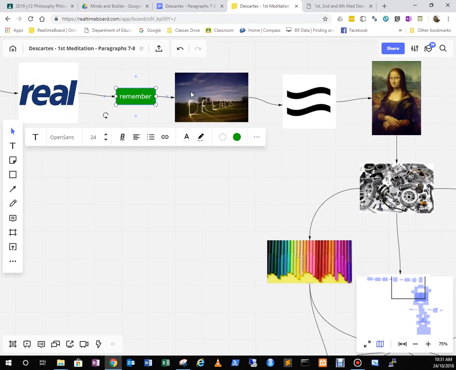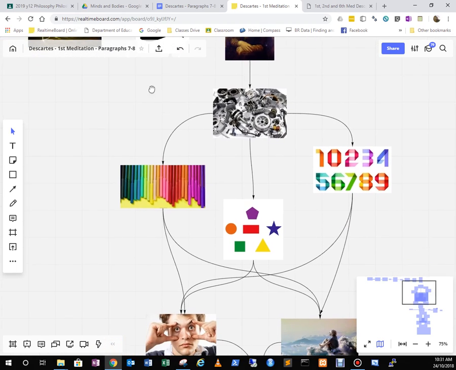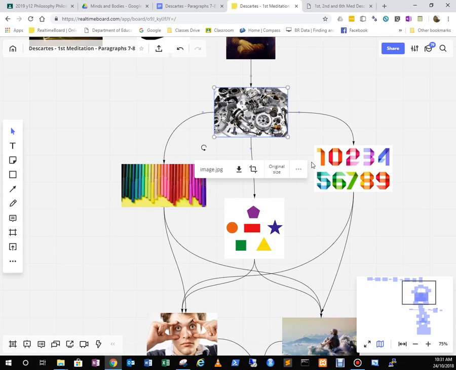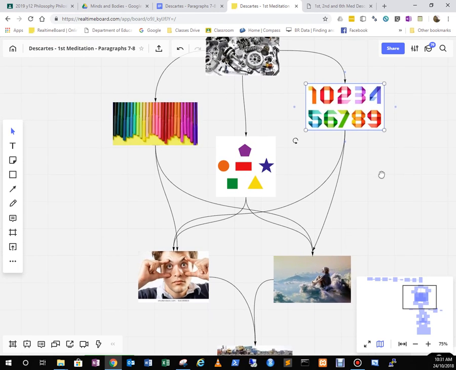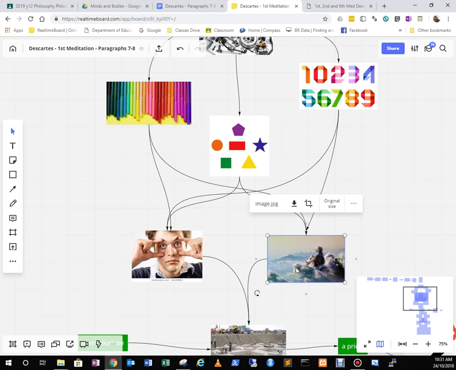Now remember that a dream is like a picture. Write that down. And dreams are made up of, according to our man, colors, shapes, numbers. Quantity would be a better word than numbers. Dreams have colors, dreams have shapes, dreams have quantity of objects within them. And we know that these are things that exist in our dreamlike state, but they also tend to exist when we're awake. In other words, we perceive them when asleep and we perceive them when awake.